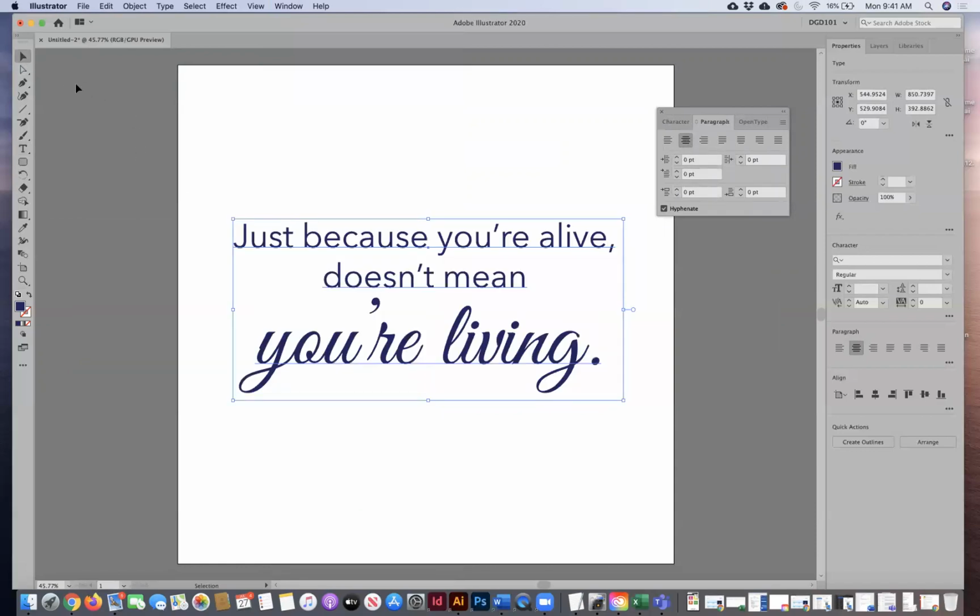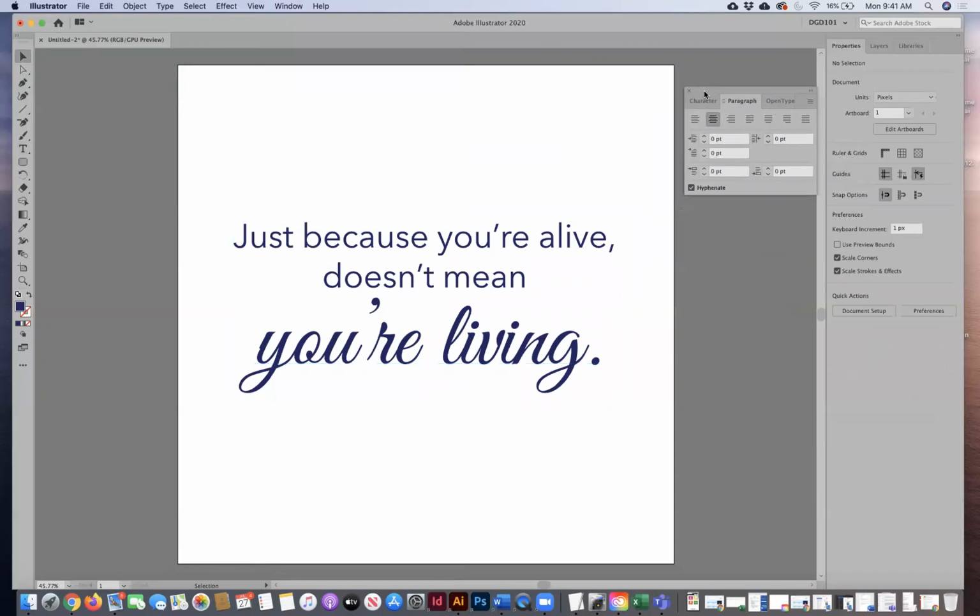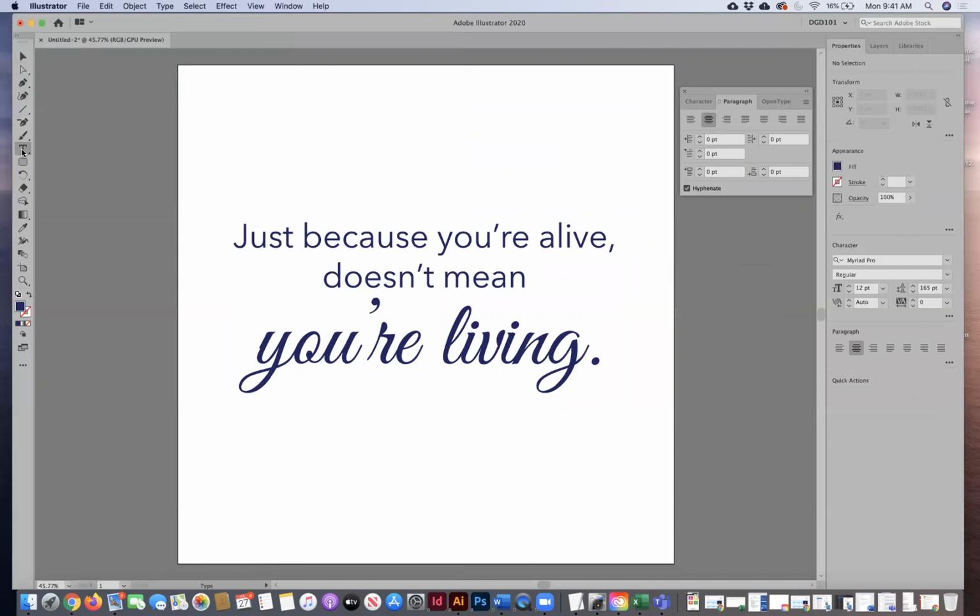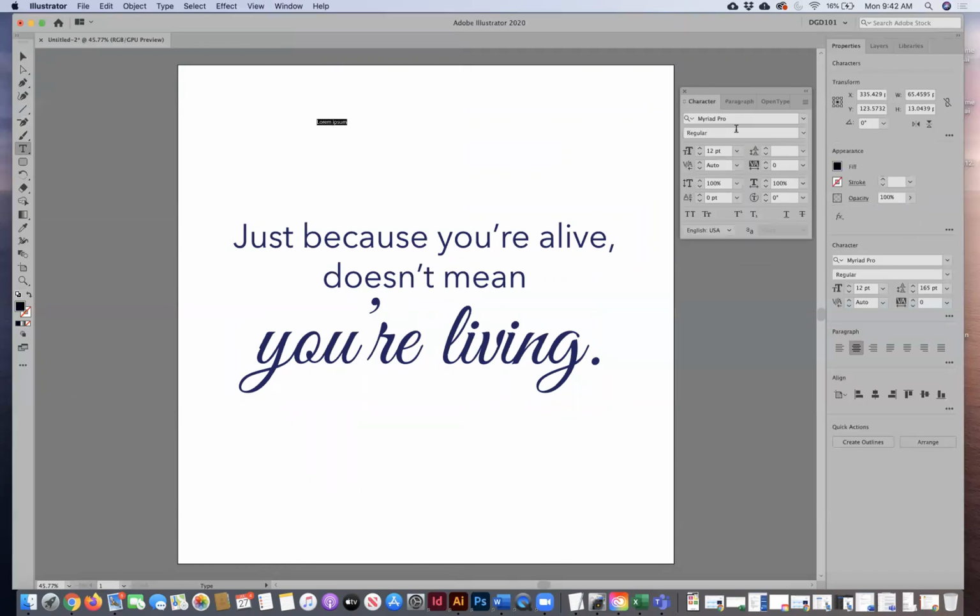Another thing I wanted to point out, which is definitely important, is your quotes. You want to use smart quotes, okay? You want to use quotes on your quote because it's a quote. Go ahead and do a separate box. So use your type tool, click one time on your artboard, and what we're going to do is make this a little bit bigger. This is actually Greek text that you see here, so just kind of ignore it. It's just for placement only.